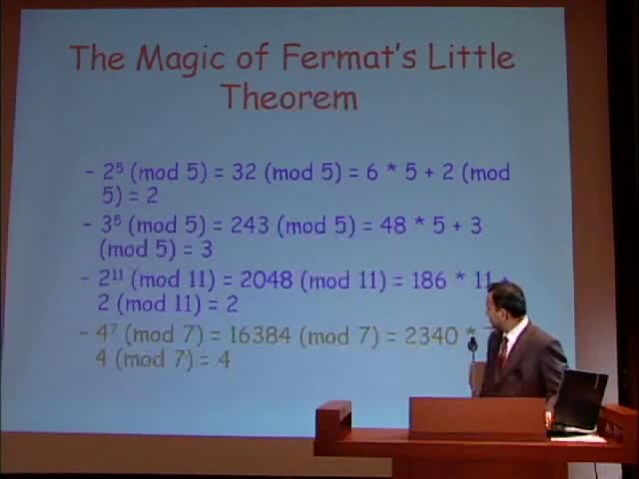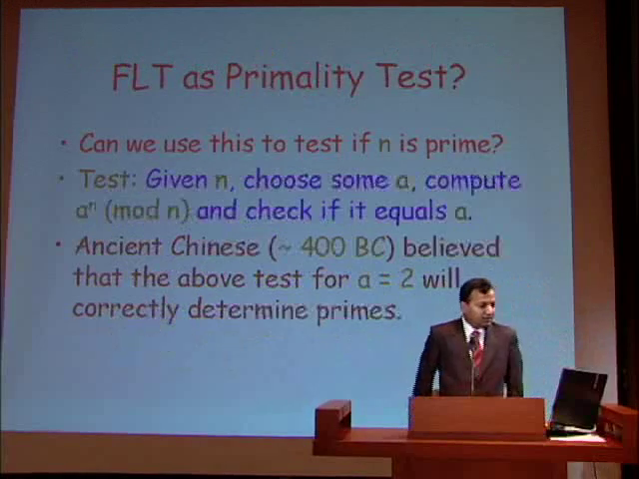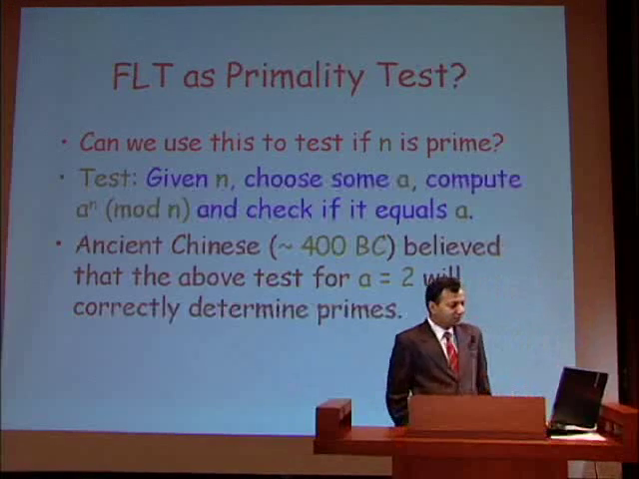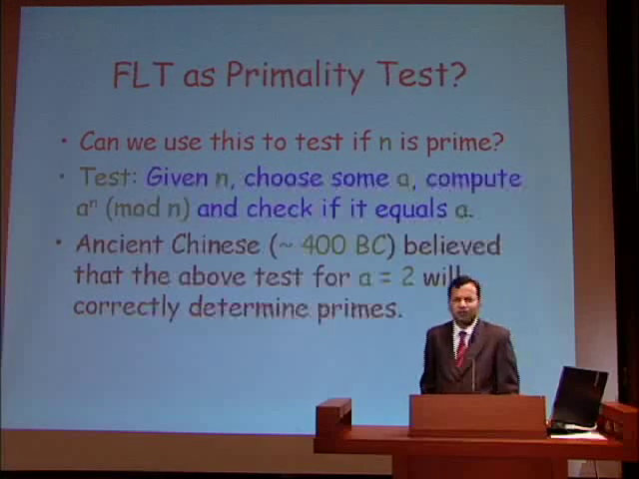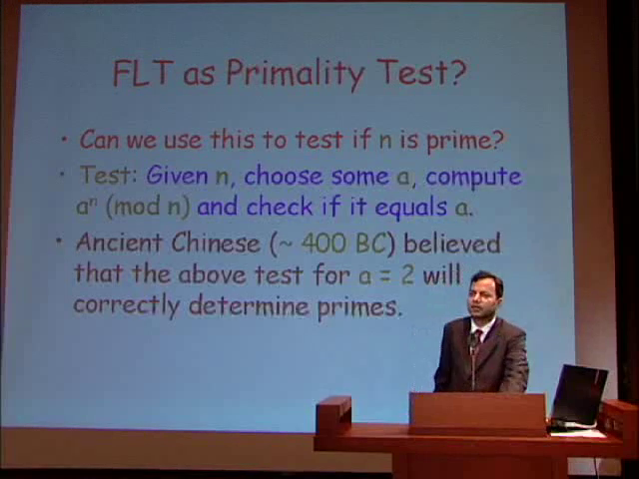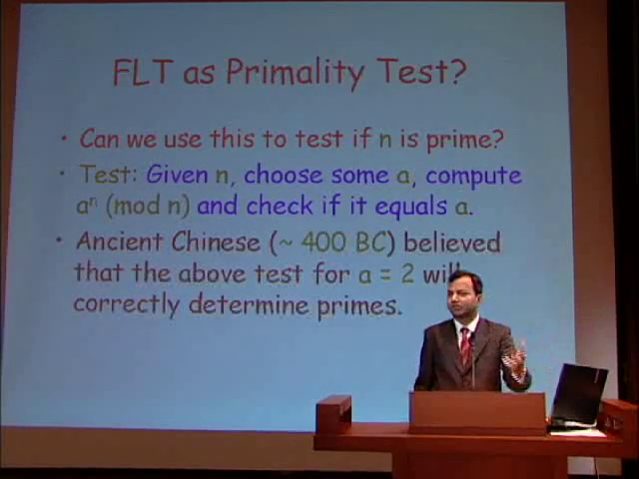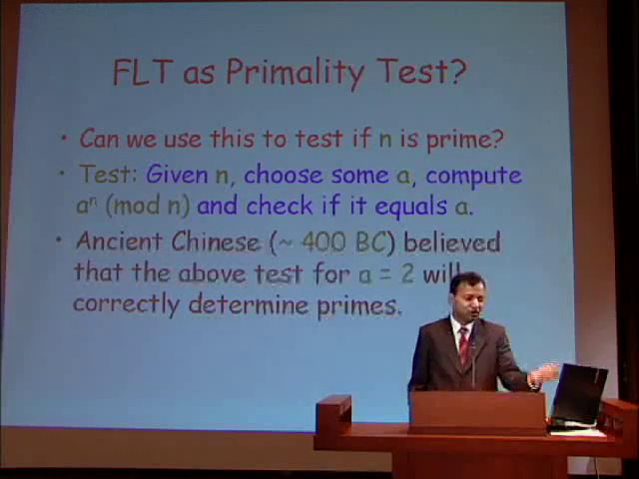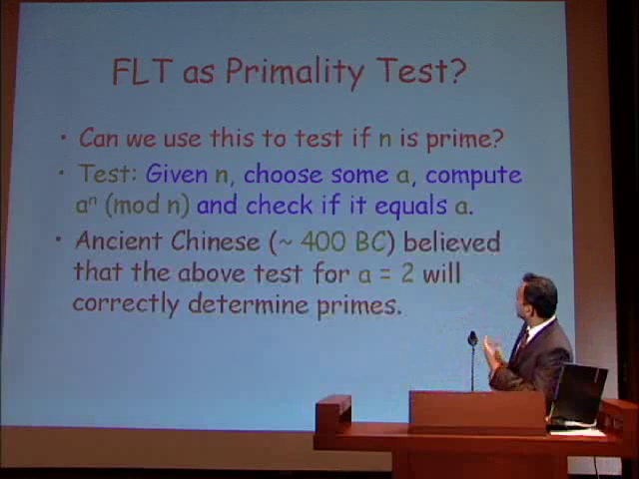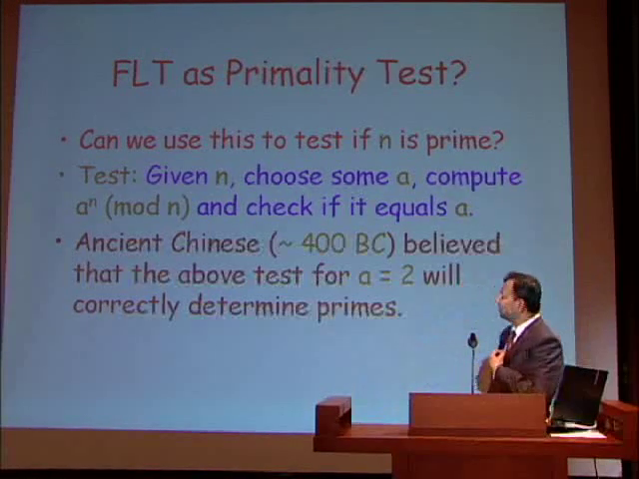4 to the 7 mod 7 is 4. Right, so apart from its seemingly magical properties, we can also hope to use it as a test for primality. Because this theorem says if n is prime, then it satisfies this property. So what about the following test? Given n, let's choose some a, compute the nth power of a modulo n, and check if it equals a.